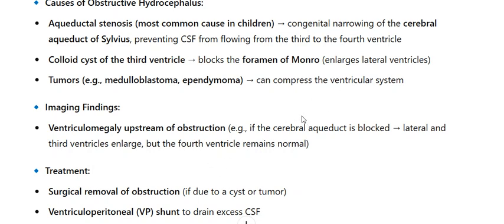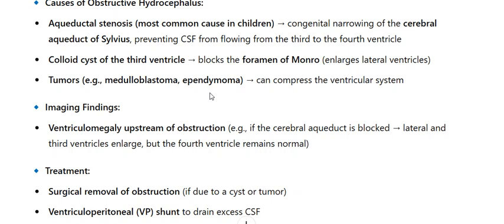Imaging findings: ventriculomegaly upstream of obstruction. For example, if the cerebral aqueduct is blocked, the lateral and third ventricles enlarge, but the fourth ventricle remains normal. Treatment: surgical removal of the obstruction, if due to a cyst or tumor; ventriculoperitoneal, VP, shunt to drain excess CSF.